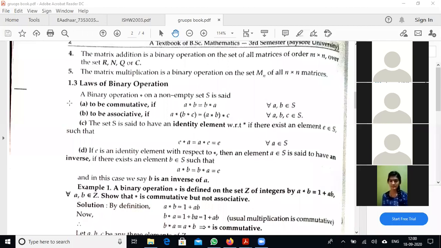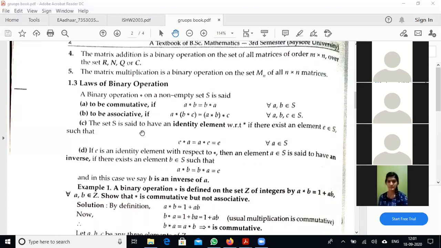And we come to the second property, that is A star B is equal to B star A for all A comma B belongs to S. This is nothing but the commutative property. And the associative property is A star B star C is equal to A star B star C, grouped the other way, for all A comma B comma C belongs to S. Almost all satisfy the commutative property and associative property, but the identity law is different from these two properties.